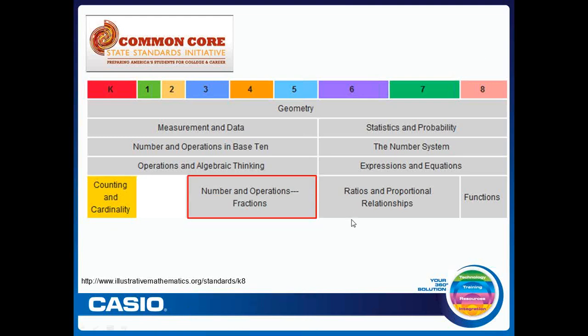What we see here then is that numbers and operations that deal with fractions live in grades 3, 4, and 5. So the whole notion of a unit fraction, multiplying a unit fraction by a whole number, being able to operate with those fractions for adding, subtracting, multiplying, and beginning stages of division that lead into grade 6, but it also ties in with grades 6 and 7 that lead to ratio and proportional relationships. We know that a student needs an understanding of that fractional relationship to be successful when it comes to dealing with ratios and proportions.